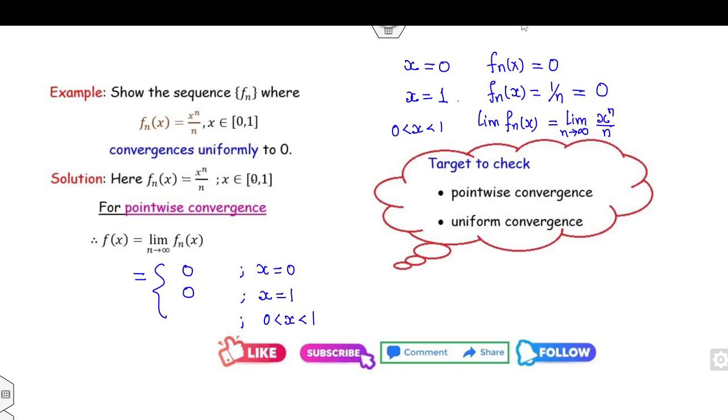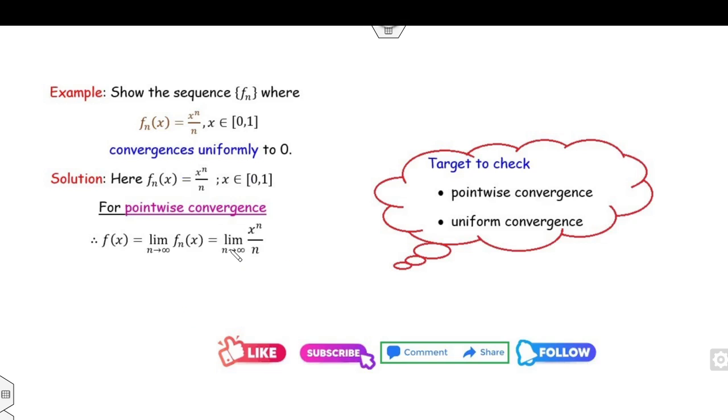Clearly, whenever x lies between 0 and 1, x raised to power n goes to 0, so over n, as n approaches infinity, this is again 0. So you can see in all the cases, the limit is 0. Hence, you can say the function fn converges to 0 pointwise because the limit exists.